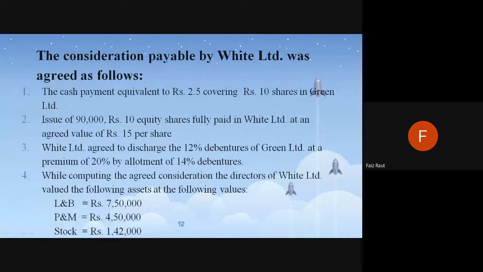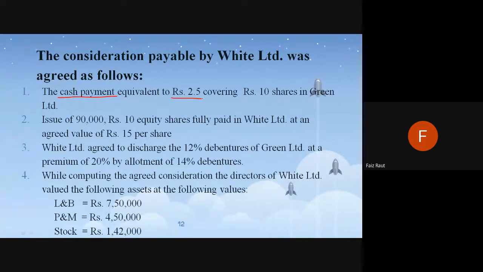In this sum, there is no lump sum payment. In the previous sum, there was a lump sum payment of 6,61,500 directly, so there was no calculation. In this sum, there is no lump sum payment. They are paying as per the number of shares. So they are paying in 2 ways. First, they are doing a cash payment.